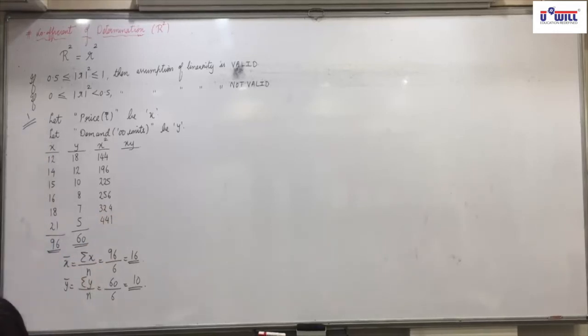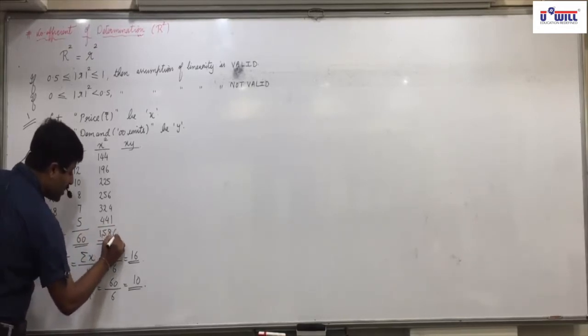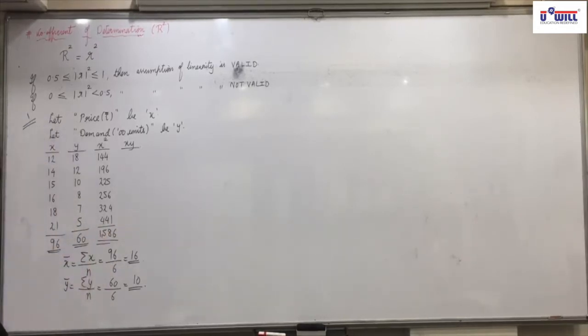Yes, all of you able to get this? 144, 196, 225, 256, 324 and 441. 12 square is 144, 14 square is 196, up till 21 square is 441. What is the total? 1586. Any confusion in that?